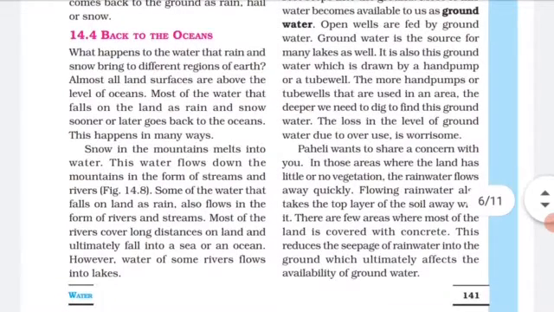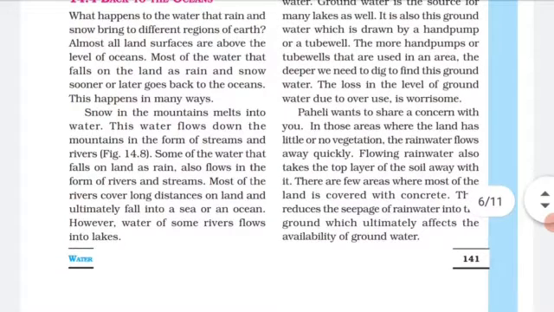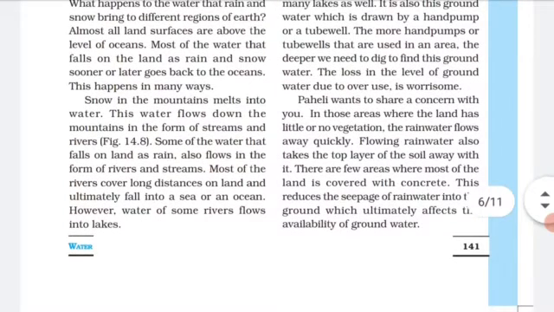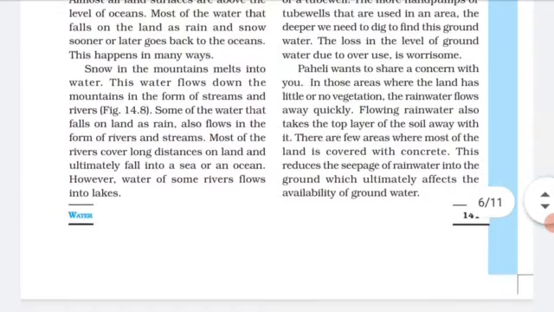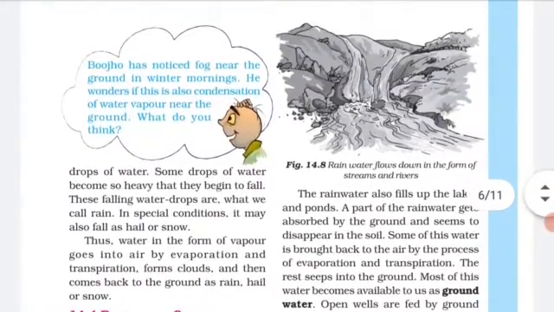Snow in the mountain melts into water. This water flows down from the mountain in the form of streams and rivers. Some of the water that falls on the land as rain also flows to form a river or a stream. Most of the rivers cover longer distances on land and ultimately fall into the sea or ocean. However, water of some rivers flows into a lake. That is how lakes are formed. The rainwater also helps the lake and pond.